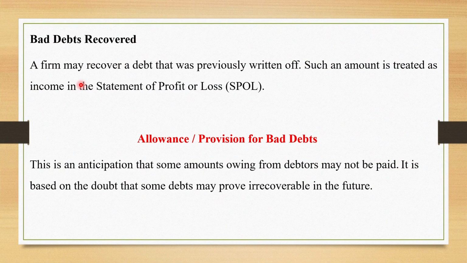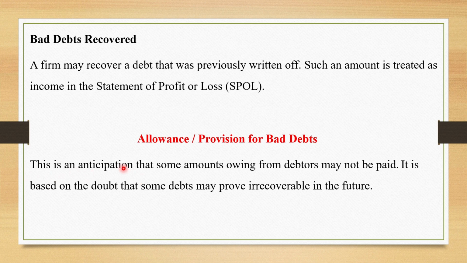So, bad debt recovered: a firm may recover a debt that was previously written off. Such an amount is treated as income in the statement of profit or loss. If you have already recorded that some amount will no longer be recovered, and later you recover that amount, you have to record it as income, because in the previous period you recorded it as an expense. So to remove that amount as an expense, you have to record it as income in the statement of profit or loss. So let's go to allowance for bad debts, the provision for bad debts.